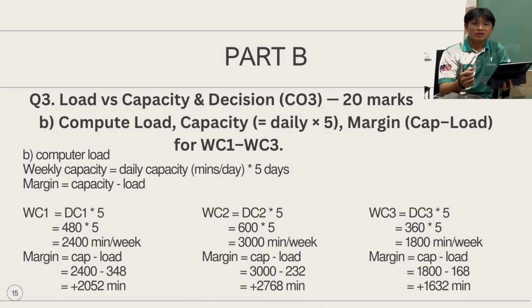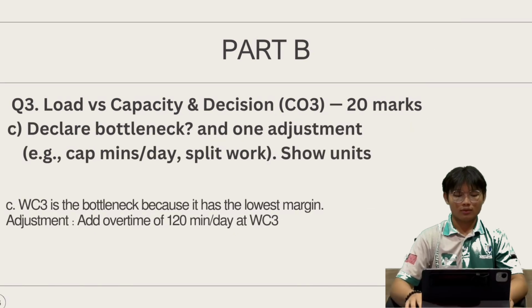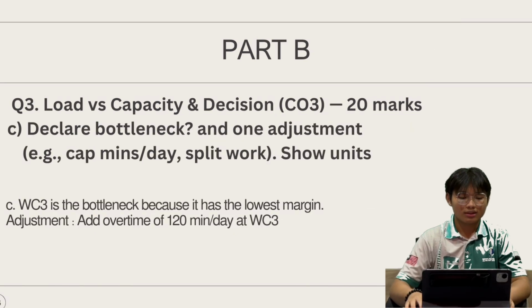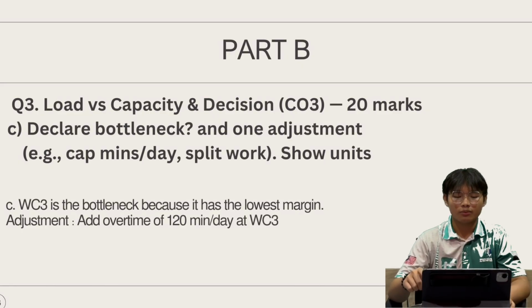The weekly capacity formula is daily capacity times 5 days, and use weekly capacity minus load to find the margin. For question 3C, WC3 is the bottleneck because it has the lowest margin, and the adjustment is overtime of 120 minutes per day at WC3.